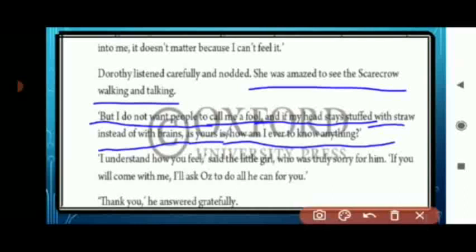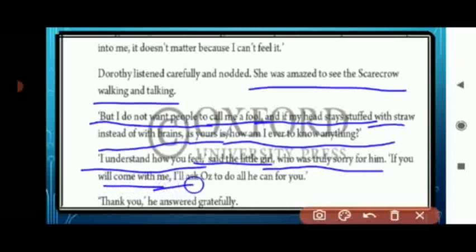"Then I understand how you feel," said the little girl, who was truly sorry for him. Dorothy was feeling very sorry for the Scarecrow. "If you will come with me, I will ask Oz to do all he can for you." "Thank you," he answered gratefully. The little girl told the Scarecrow that if he came with her, she would help him.